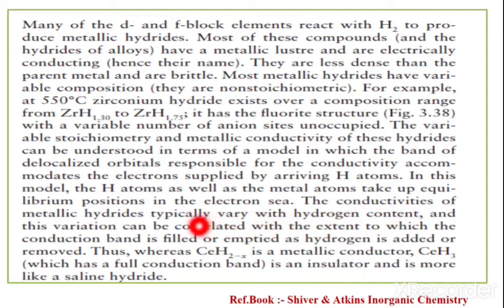That means if the proportion or ratio of hydrogen varies, the composition of the metallic hydride automatically varies, and this variation can be correlated with the extent to which the conduction band is filled or emptied as hydrogen is added or removed. Whereas cerium hydride is a metallic conductor, CeH3, which has a full conduction band, is an insulator and is more like a saline hydride.